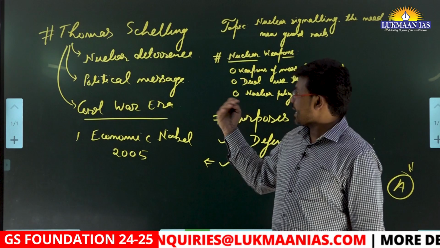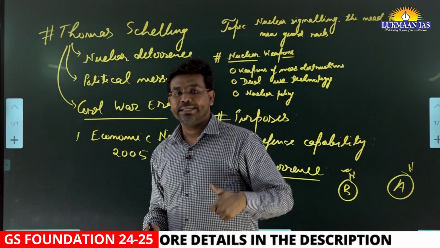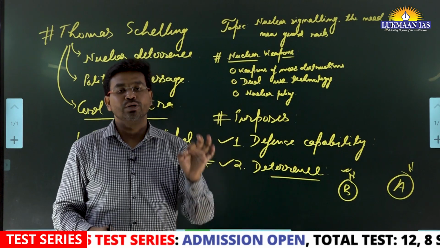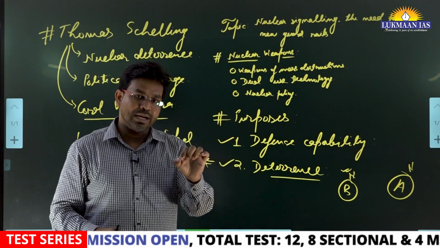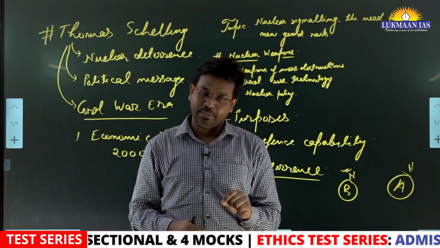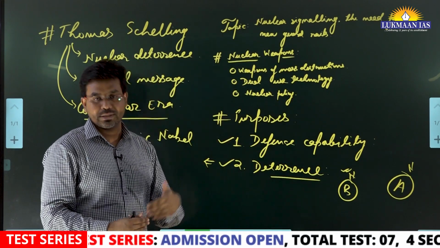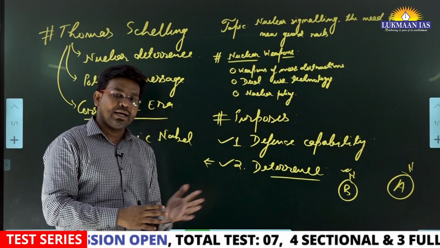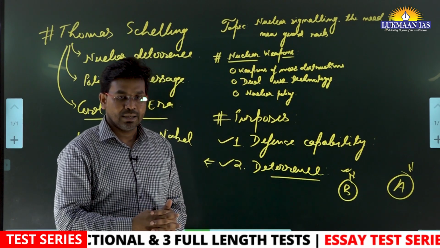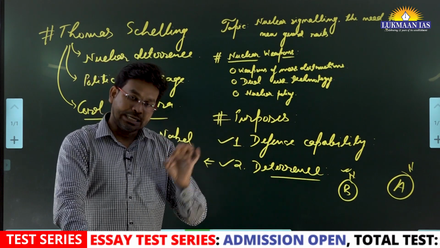And why are articles on nuclear weapons coming nowadays? Because of two reasons. One reason was the use of the atom bomb in Hiroshima and Nagasaki. In Hiroshima, it was used on 6th August 1945, and on Nagasaki, it was used on 9th August 1945. Now we are in the month of August. 6th August has already passed, yesterday, and 9th August is about to come.